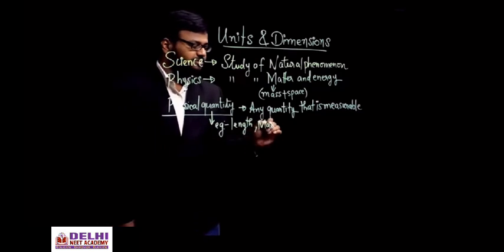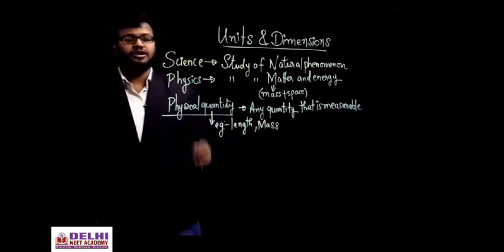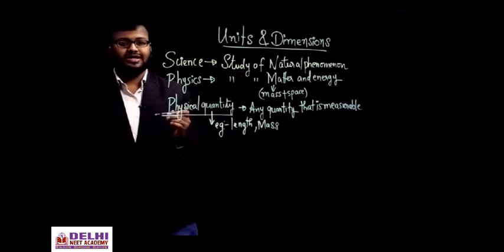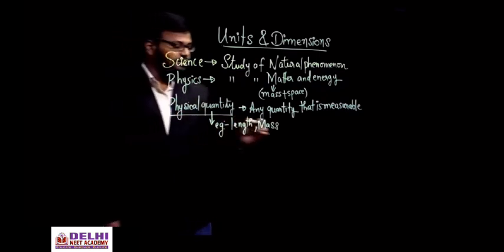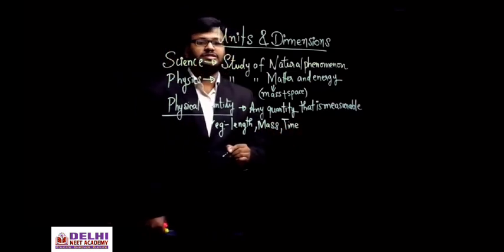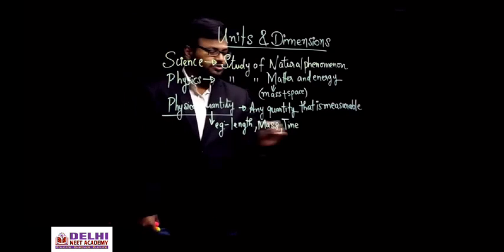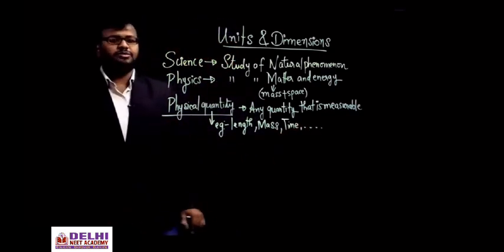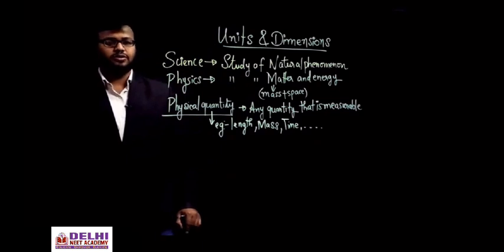Mass also I can specify. I can tell the mass of a body is 2 kg, or the mass of this pen is some 200 gram. So mass can be measured. Time also I can measure, in seconds, minutes, hours, and all that. So many quantities are there. Any quantity which you are able to measure will be called a physical quantity.